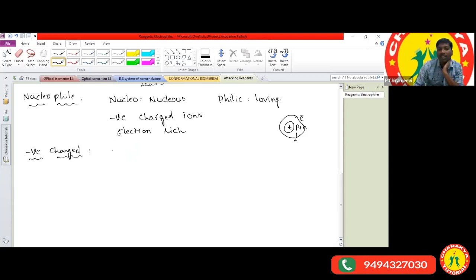What are the examples of negatively charged nucleophiles? F minus, Cl minus, Br minus, I minus, OH minus, COO minus, SH minus, OCH3 minus. All these are examples of negatively charged nucleophiles. NO3 minus also acts as a nucleophile.